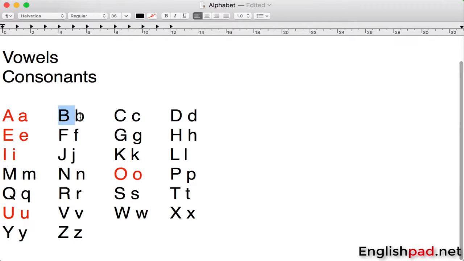Consonants are like B, or S, or K, D. When we pronounce these letters, each of them has special sounds, one sound or different sounds, maybe 2 or 3 or 4 different sounds. So the ones in red are called vowels, and the ones in black are called consonants.